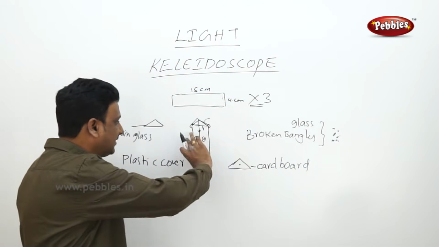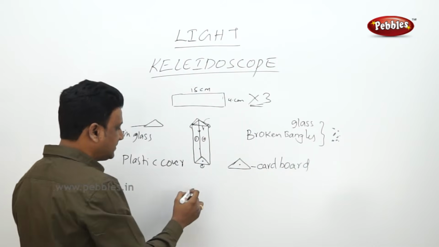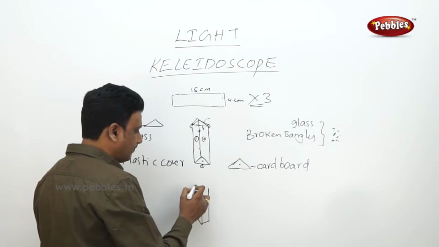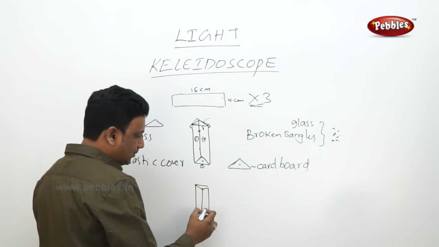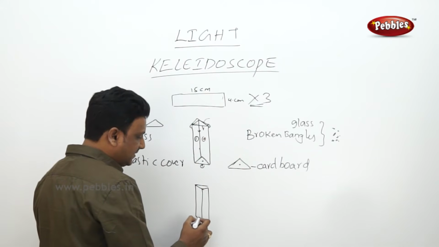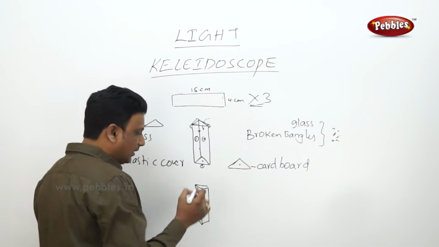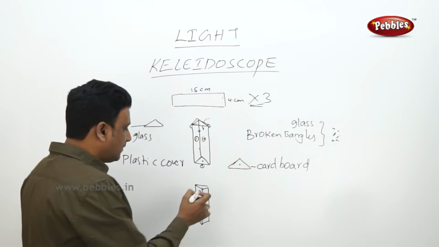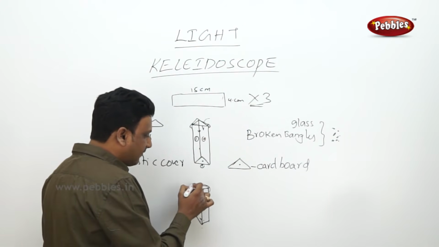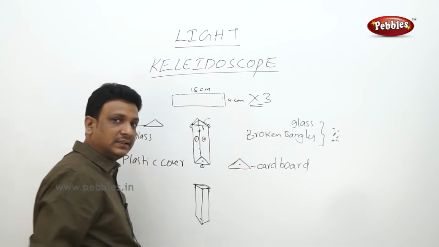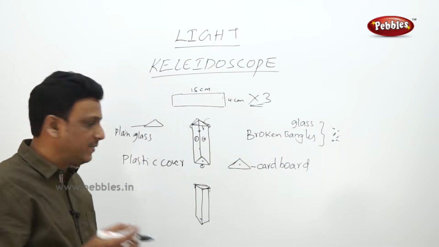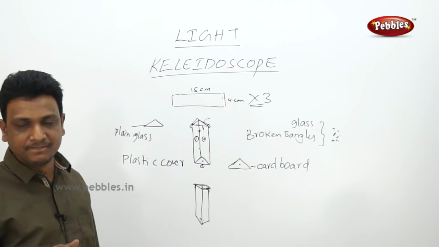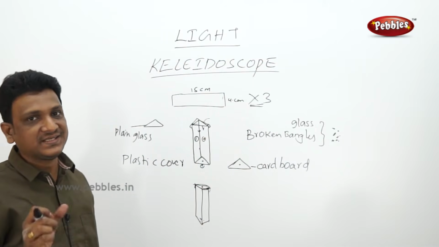Right. Now you turn this upside down. So what happens here? There are 3 mirrors, the glass pieces are inside, and here is a small hole. You can see through the small hole. As a caution, cover this side also with a plastic cover, so that no glass pieces or beads fall into your eye through this hole. This hole is also covered by a transparent plastic cover. So now your kaleidoscope is safe.